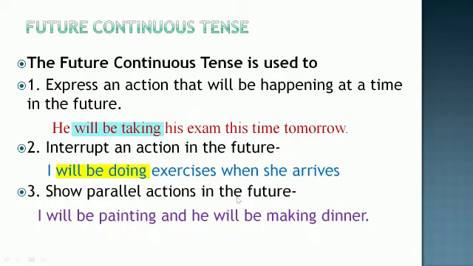It also shows parallel actions in the future. Parallel actions means two things happening. Okay. So here, I will be painting and he will be making dinner. So there are two things that are happening, and that is why this is also a future continuous tense.